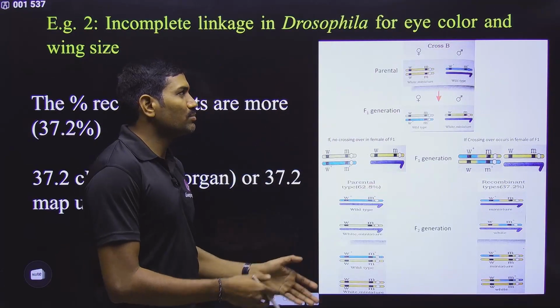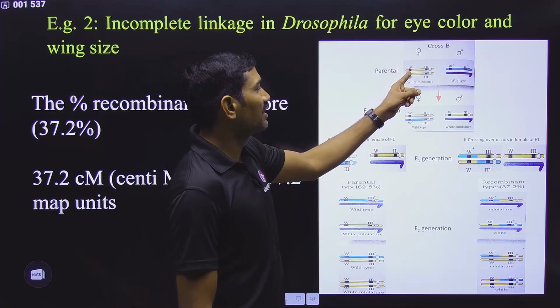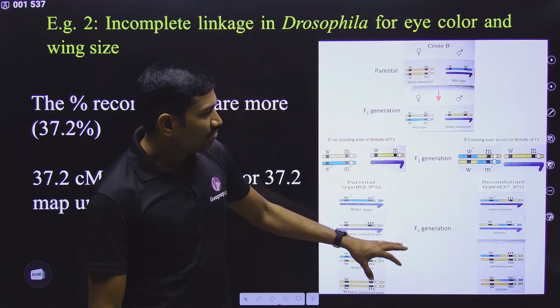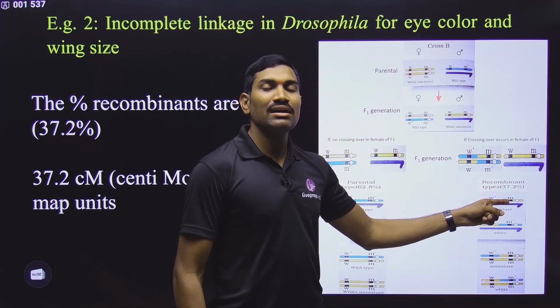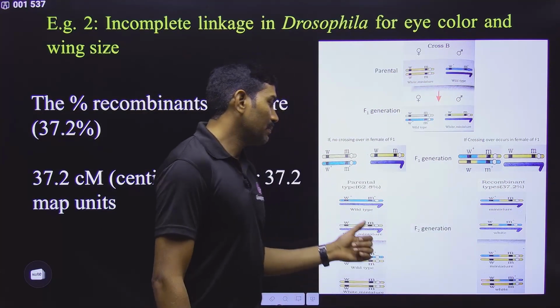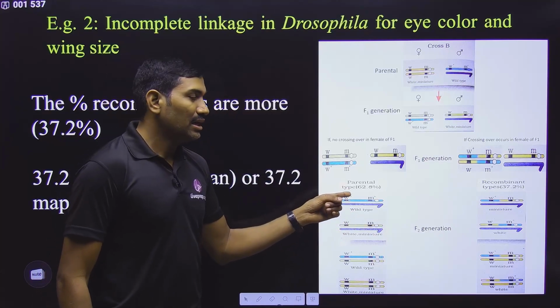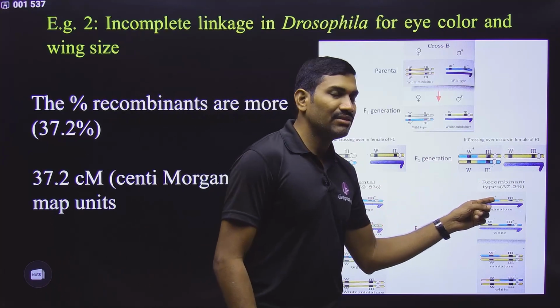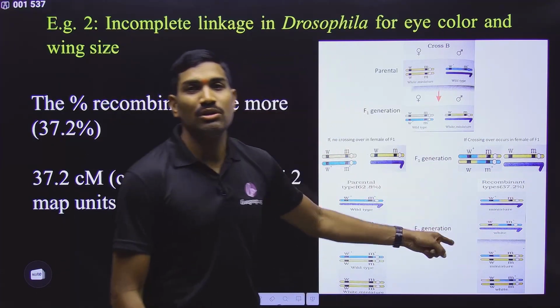Next one is the cross B. In the cross B we are talking about the gene for eye color and the gene for wing size. Experiment is done in the same way. But here what happens is recombinants are 37.2%, but still they are less than 50%. And here parents are 62.8%, and that means they are more than 50%. More than 50% parents, less than 50% recombinants. That means here also linkage is there.